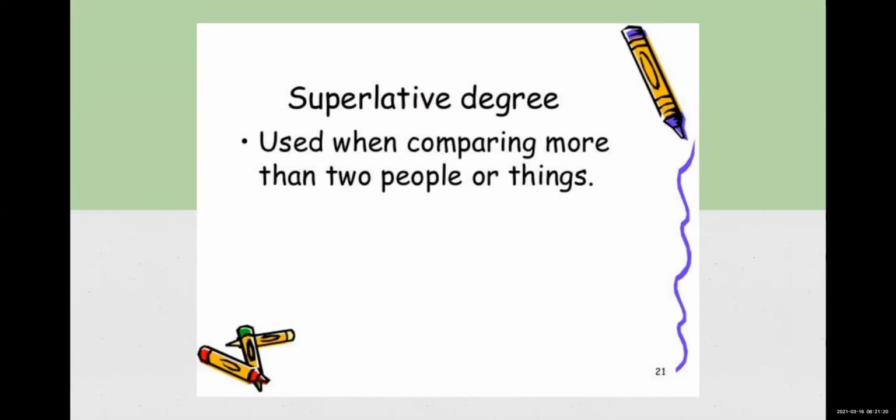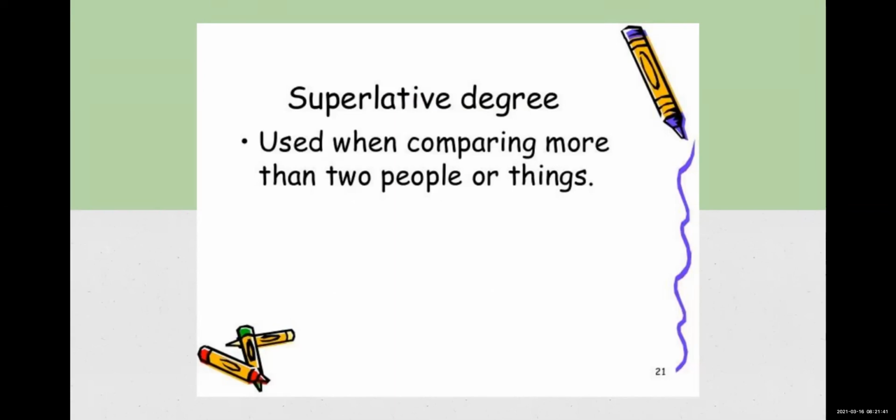Superlative degree is used when comparing more than two people or things. How to remember this degree? In the comparative degree, only two persons or two things are used. Superlative means more than these two, so there will be more people than two. Don't be confused.